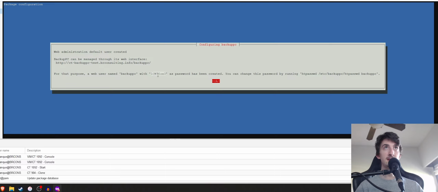Then you're going to want to save this password. Let's go ahead and copy it into a notepad, because this is just for a tutorial, so I'm not going to save this. And we are going to want to have this URL right here. So write it down. If you have a URL or an IP address, any of those will work. So we're going to go ahead and hit OK.